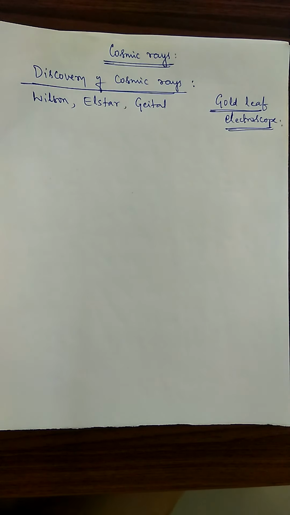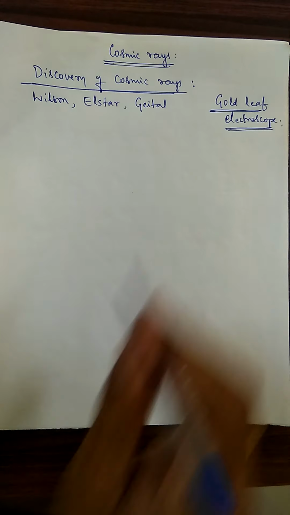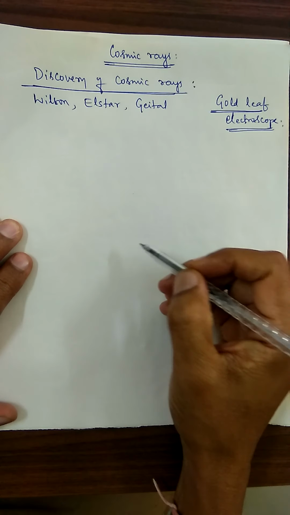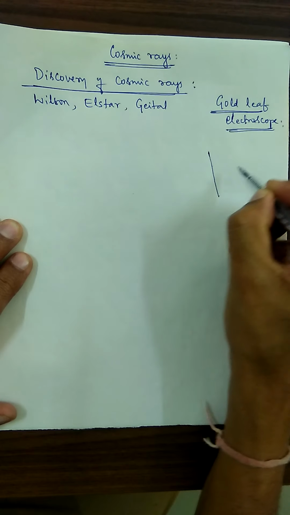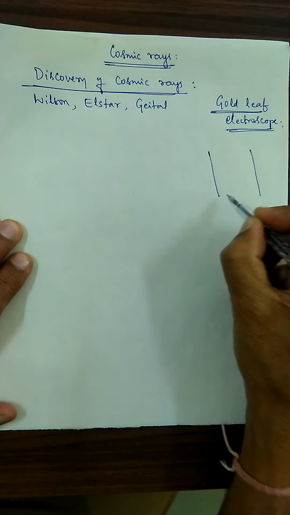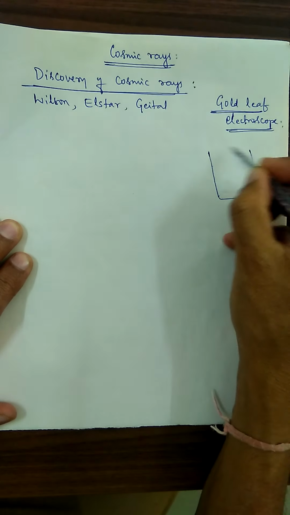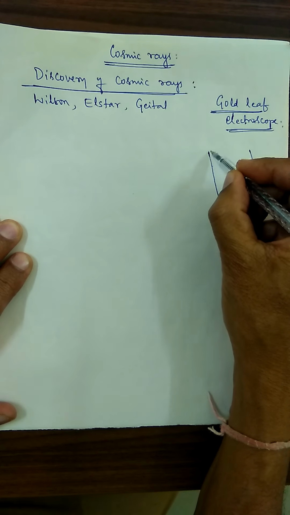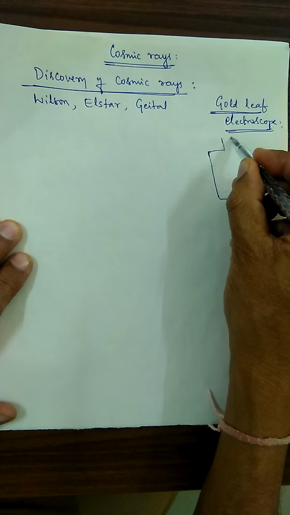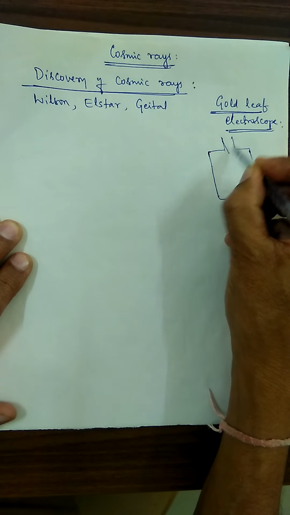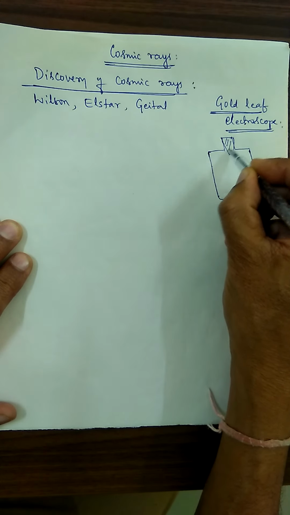Okay, if you have forgotten, no problem. I will just mention the idea about the gold leaf electroscope. A gold leaf electroscope is a glass vessel, usually an evacuated chamber, fitted completely with a cork.